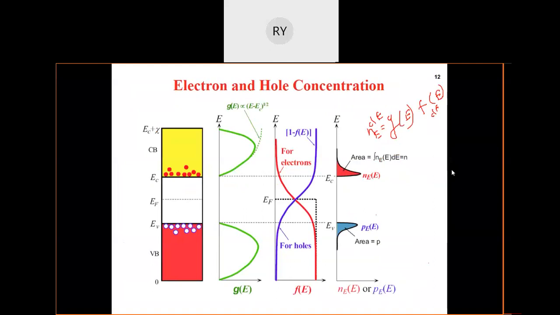No, see, the probability distribution function will be there, right? If you want to calculate the concentration of electrons in this gap, you will get zero because the density of states is zero. But the probability distribution function can be defined if there were any energy states. If there were any energy states in this gap, then we would have a concentration of electrons in this gap. But since the density of states is zero in this gap, we don't get any concentration of electrons.